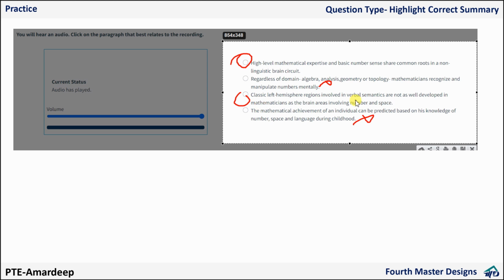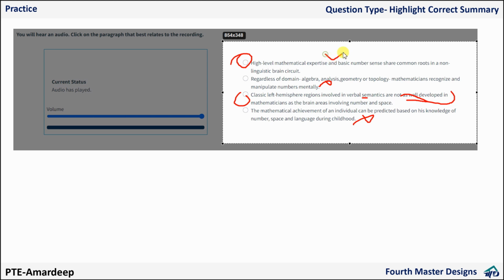Now, classic left hemisphere regions involved in verbal semantics are not as well developed as mathematicians in the brain areas. To be honest, I missed this part. I don't know whether they discussed it or not. But it looks like it is one part of the story. Okay, it looks like it is one of the sentences, if there are four themes, four different sentences, four different meanings in the passage, in the audio, it is one part.